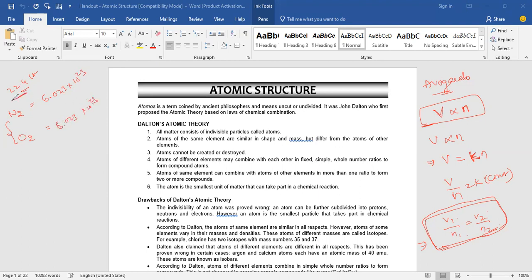So equal volume of all gases, if you take any gas, is always directly proportional to the number of molecules. It will contain the same number of molecules only. So 1 mole of a substance will always contain 6.023 into 10 to the power 23 particles. Or you can say 1 mole occupies 22.4 liters of volume. 1 mole of gas at constant pressure and temperature, right, sir?